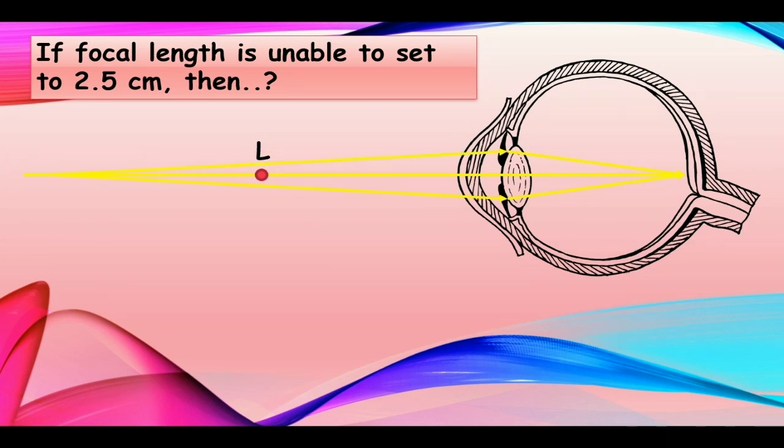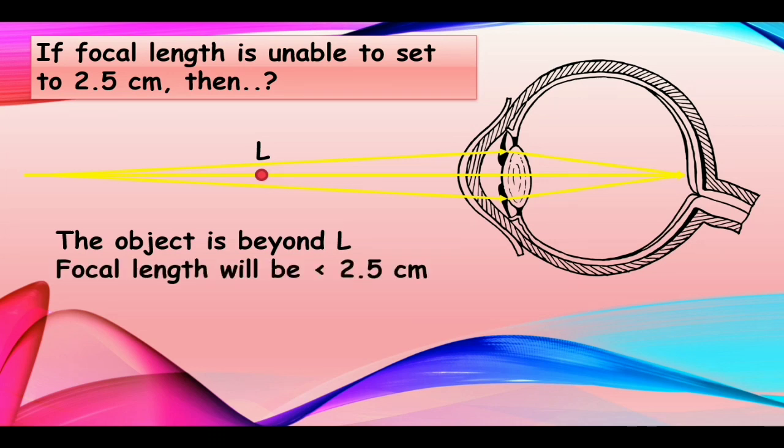Now take the object slowly nearer to the eye, where you can see the image clearly. Then the object is beyond L, beyond the least distance of distinct vision, and the focal length is less than 2.5 centimeters.